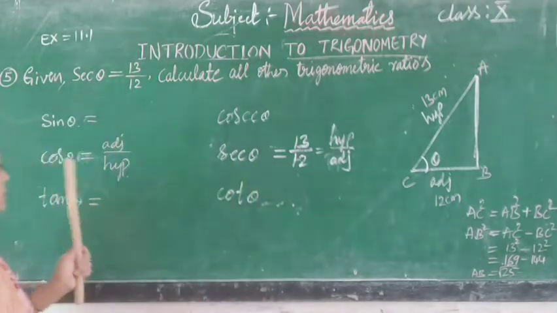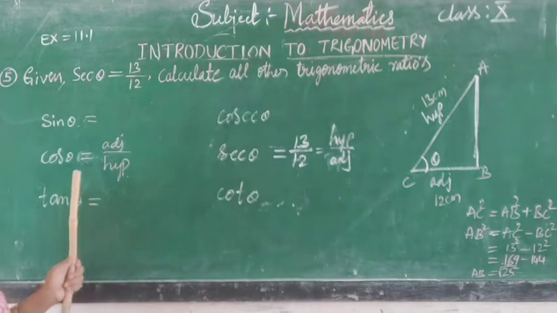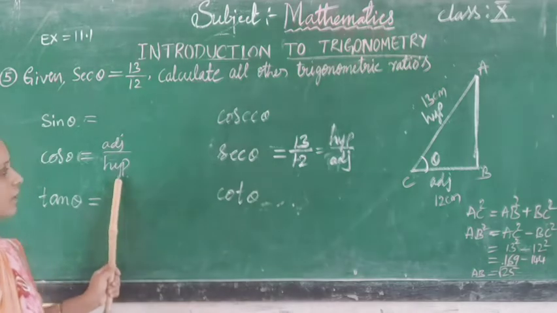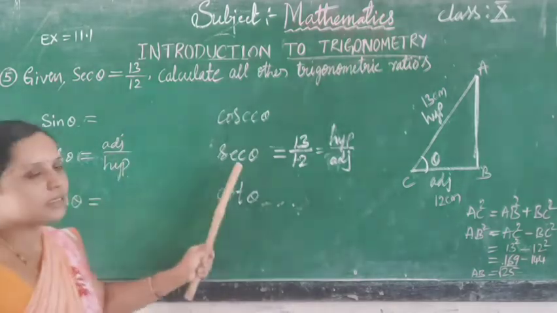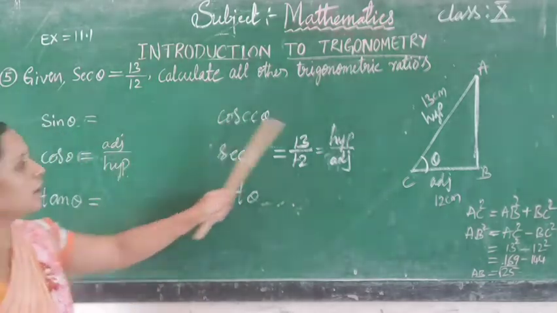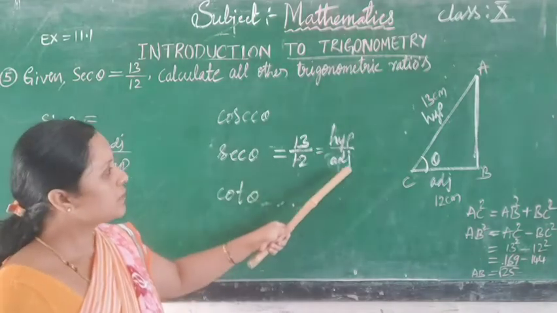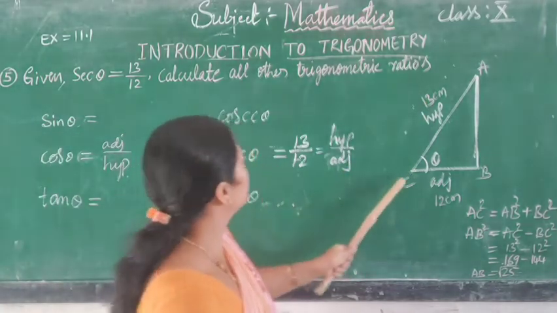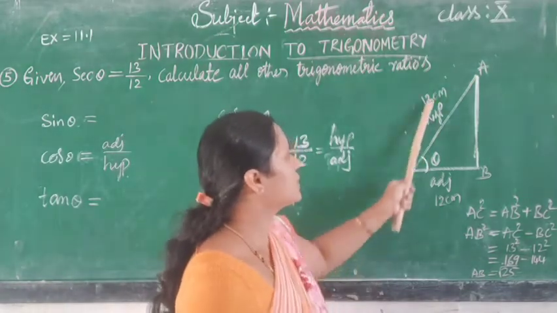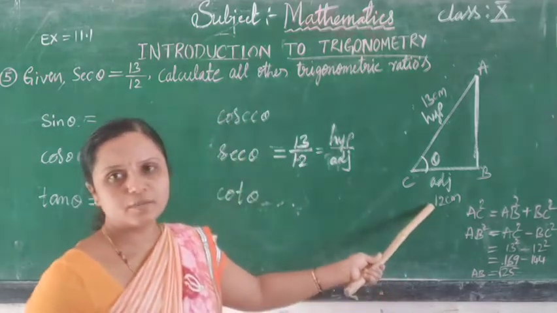Sec theta is the reciprocal of cos theta. What is cos theta? Cos theta is adjacent divided by hypotenuse. Reciprocal of cos theta is sec theta, so sec theta is the inverse: hypotenuse divided by adjacent. Okay. So the hypotenuse is given in the figure only. It is given hypotenuse is 13 centimeter and adjacent is 12 centimeter.